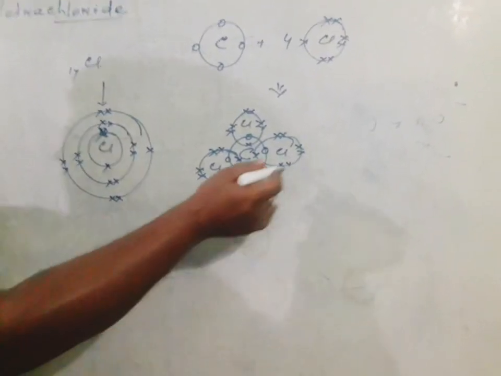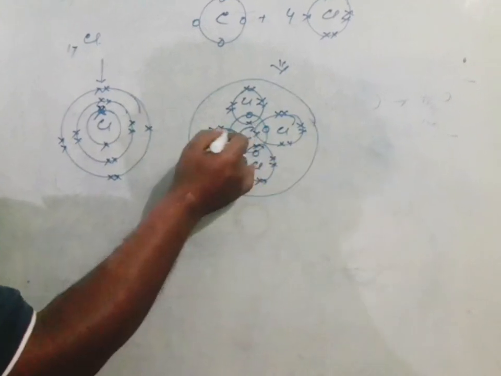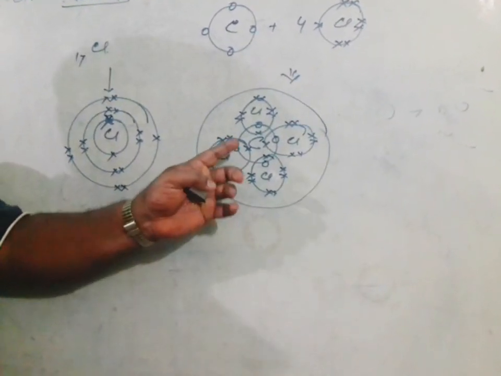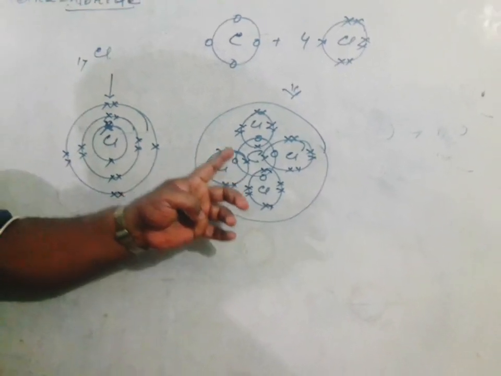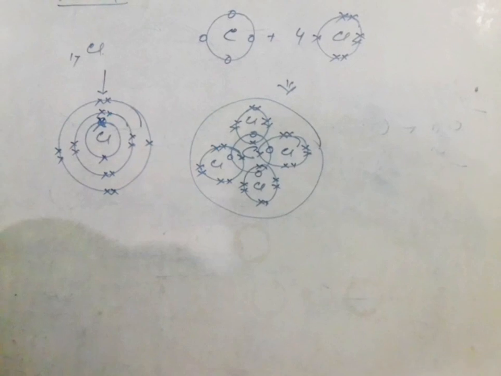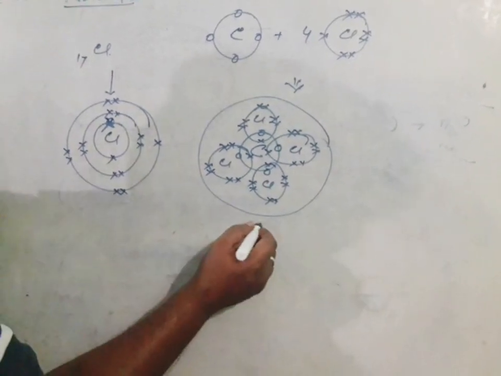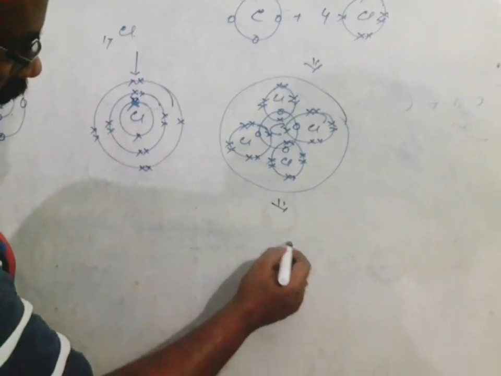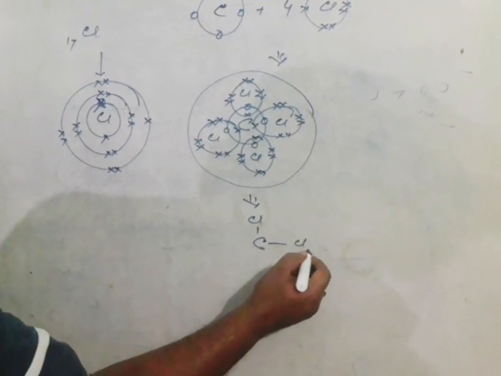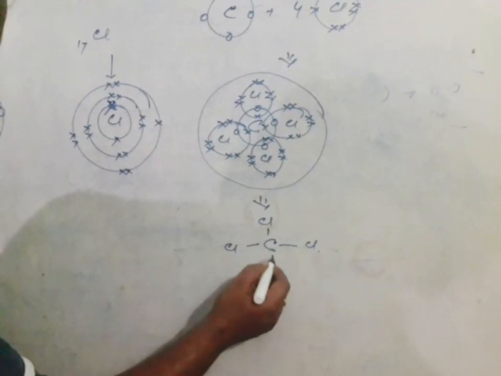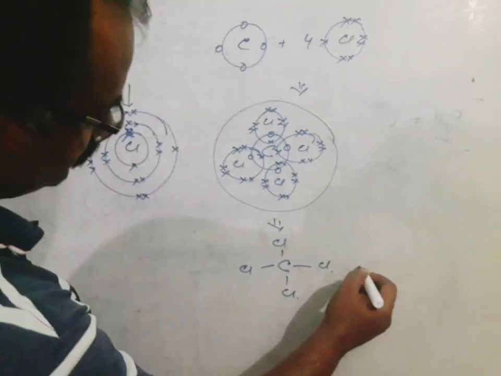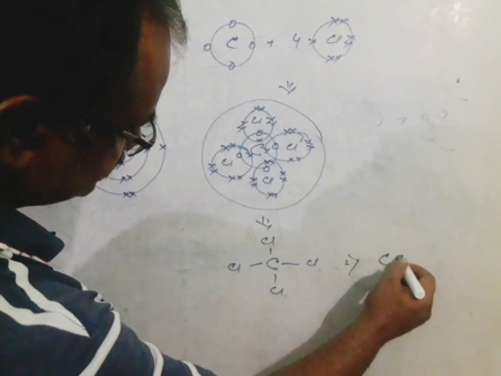In this structure we will see that all 4 electrons of carbon are shared with 1 valence electron of each chlorine, and therefore finally we get a structure of carbon single bond chlorine, carbon single bond chlorine, and ultimately the molecular formula CCl4.